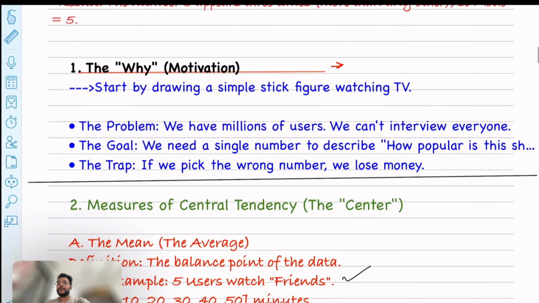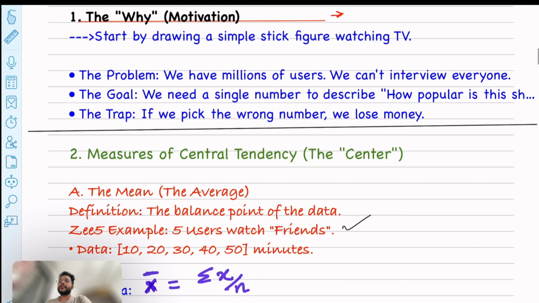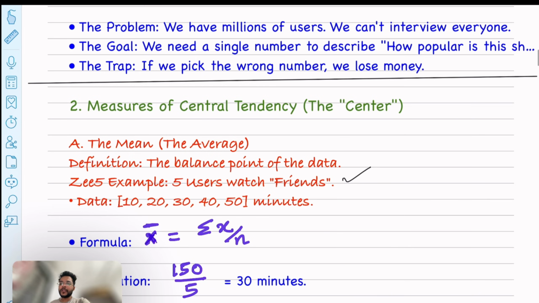Let me give it an attempt first by using the mean. Let's say I have the data of the users for the watch time, in minutes. So let's say this is the data set of watch time in minutes: 10, 20, 30, 40, 50.